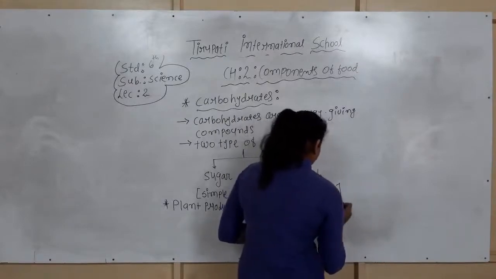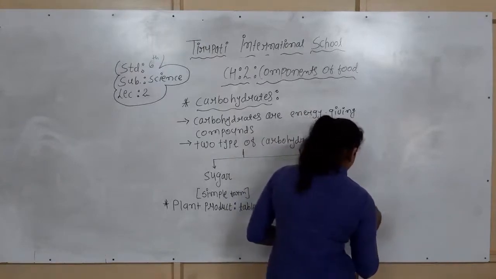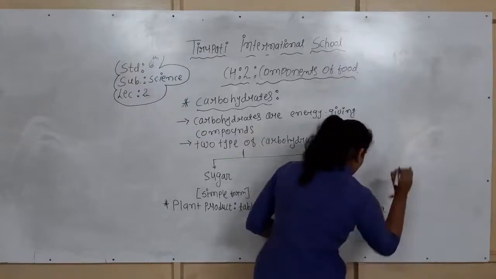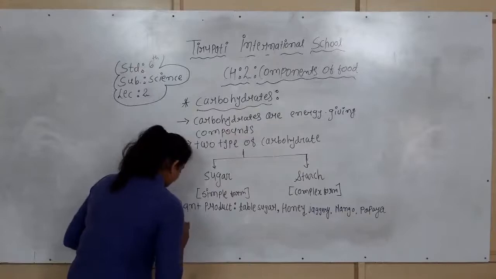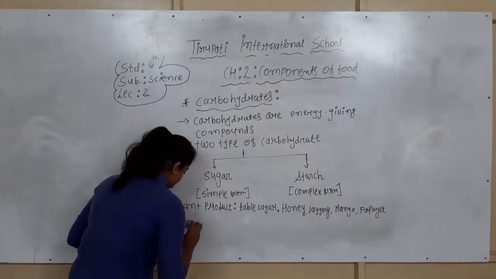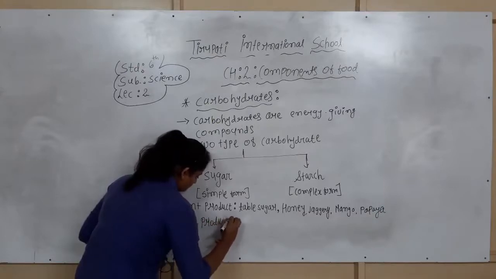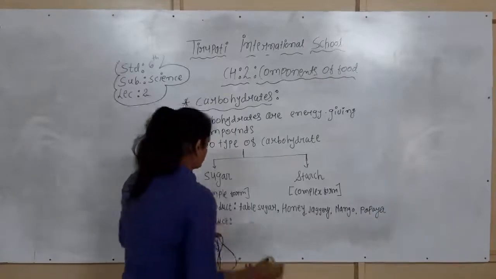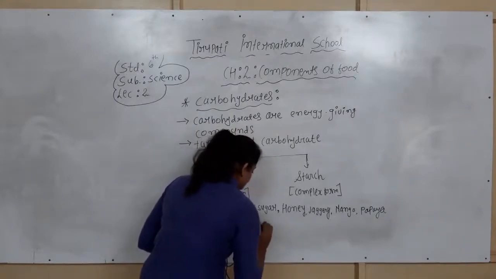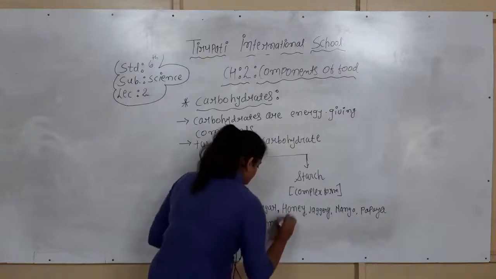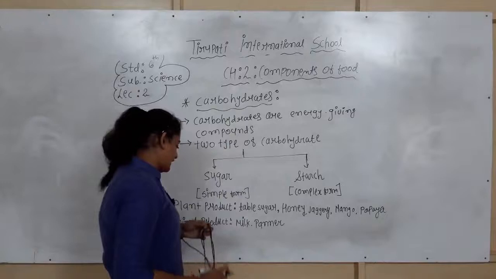Then fruits like mango, papaya are obtained from it. And now the animal products. From the animal products, we can say that milk and paneer are examples of carbohydrate sources.